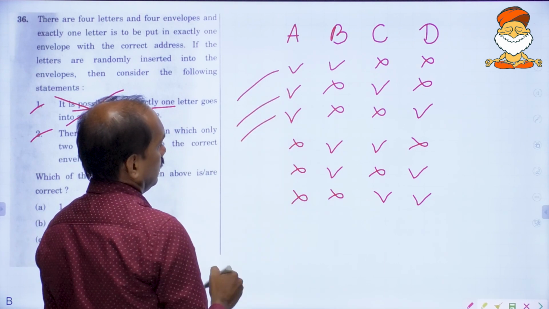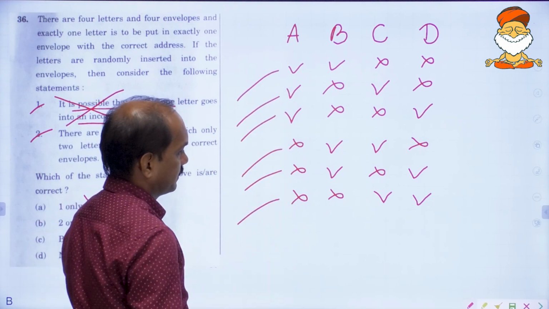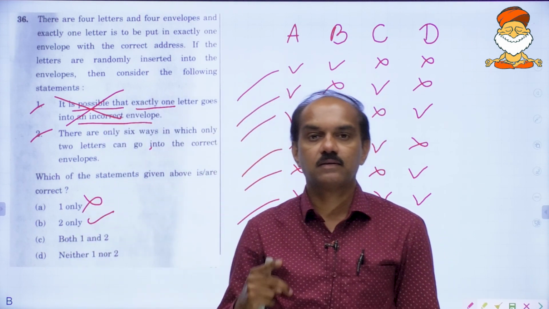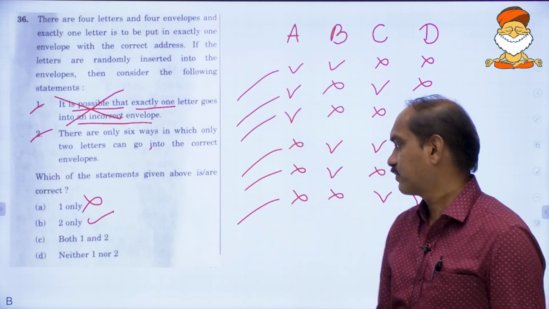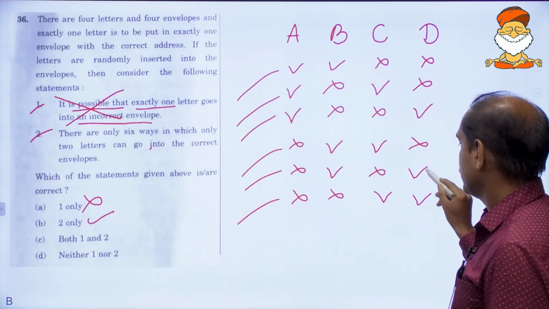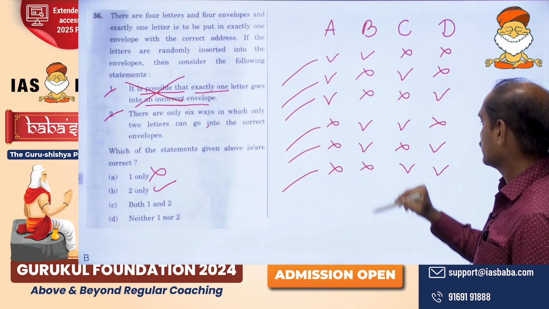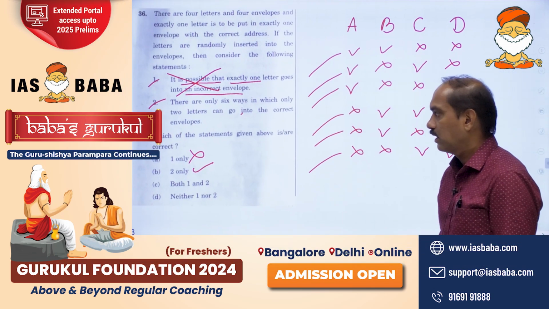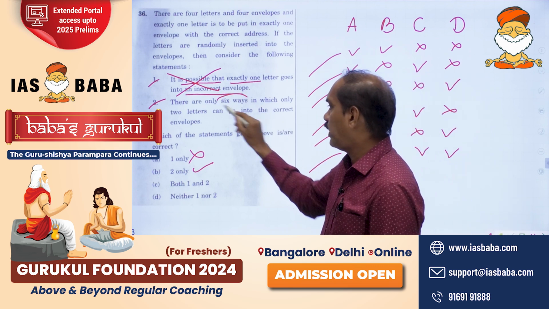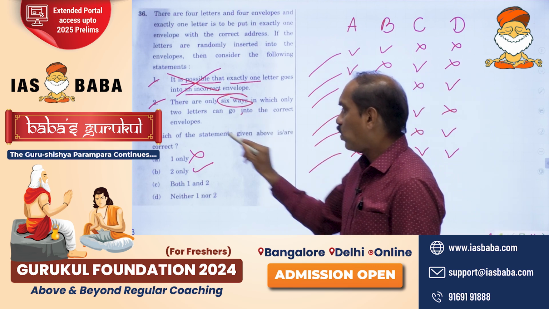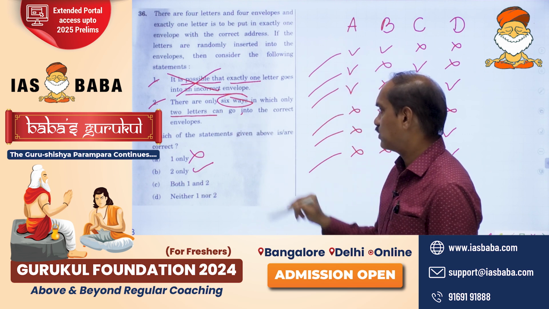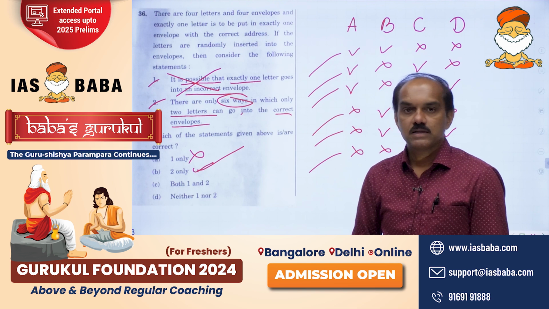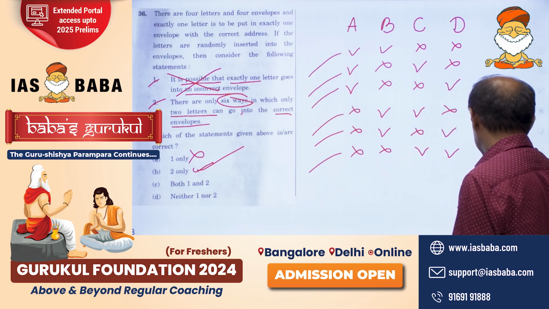1, 2, 3, 4, 5, 6. In all these 6, 2 letters are going in the correct addressed envelopes. Here these 2, all are different. Check it out, all are different. And these are the only 6 ways in which only 2 letters can go into the correct envelope. So everything is all right with the second one. So 2 only should be marked.